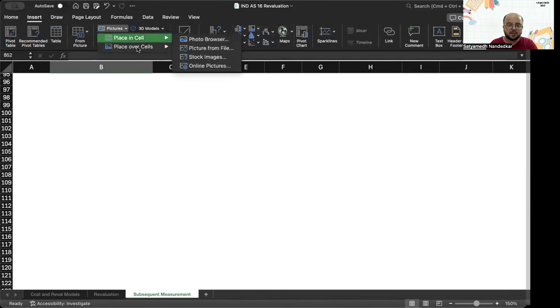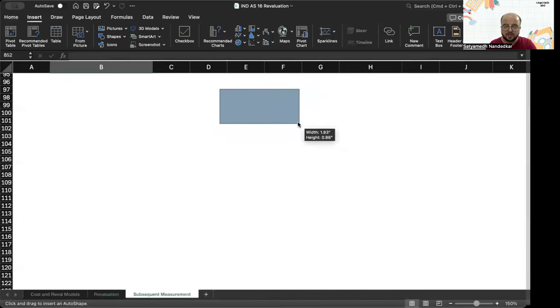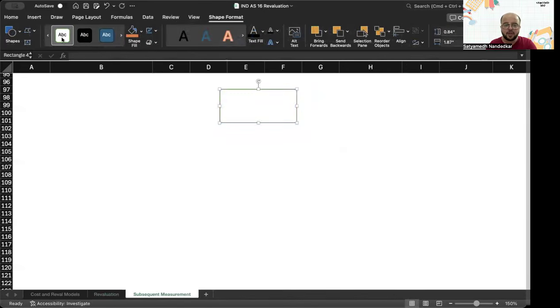Let's start with a very interesting flow chart on the treatment of revaluation in your financial statements. What is the topic? The topic is treatment of revaluation gain or loss.